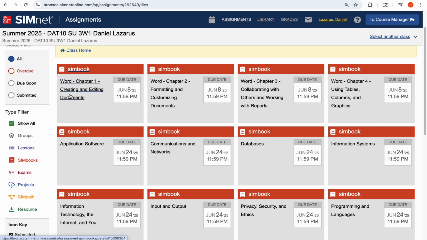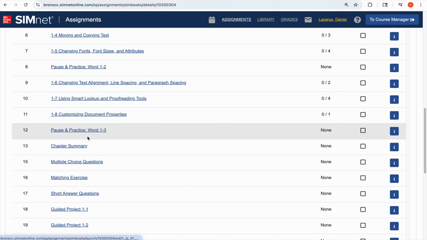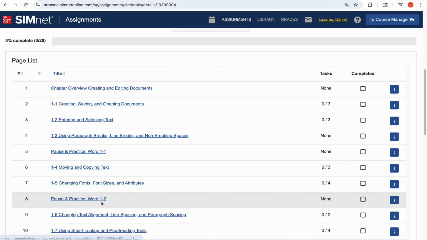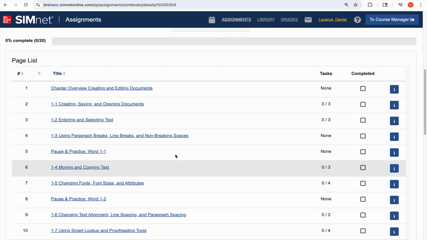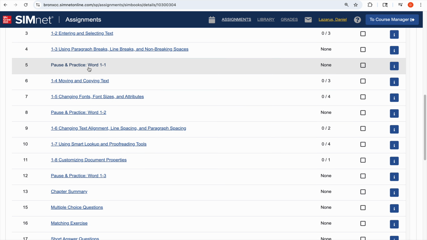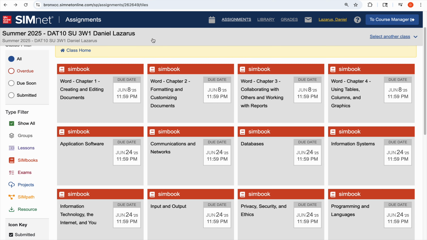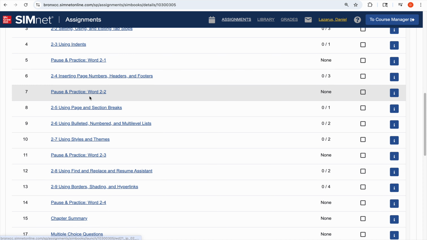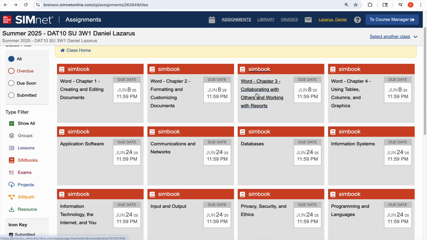Again, you have to complete Word, 4 chapters, all the pause and practice exercises. For example, when you click on chapter 1, there are 3 pause and practice exercises. You can do all the readings here, on how to complete the work, like how to change fonts and the things you need to learn. You can learn through this ebook, and then complete these pause and practice exercises 1, 2, 3. After finishing chapter 1, you go to chapter 2, do your readings, and complete the 4 pause and practice exercises in chapter 2. Then go to chapter 3 and then chapter 4.